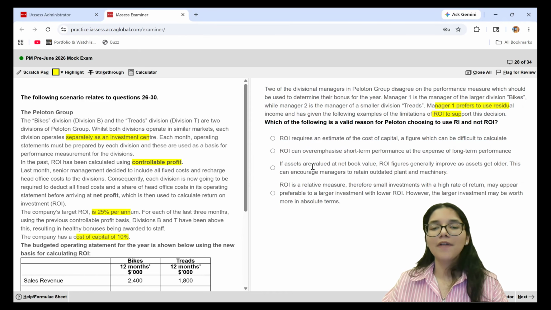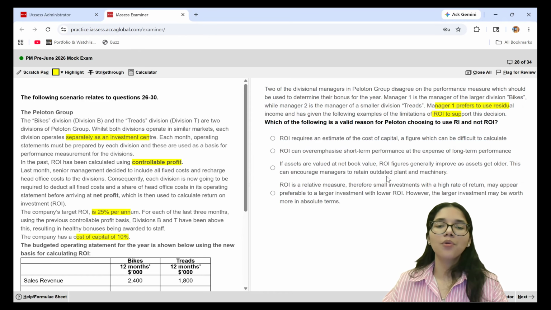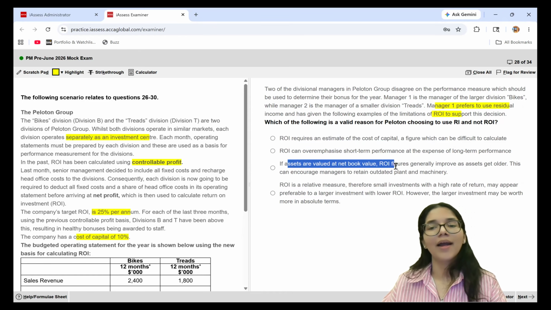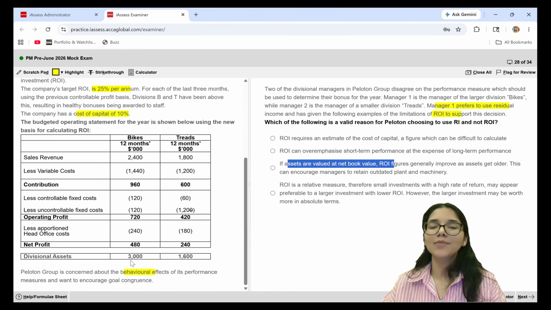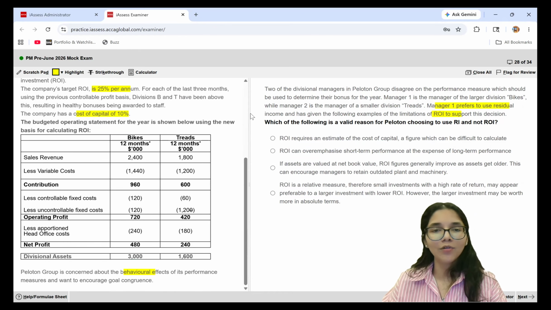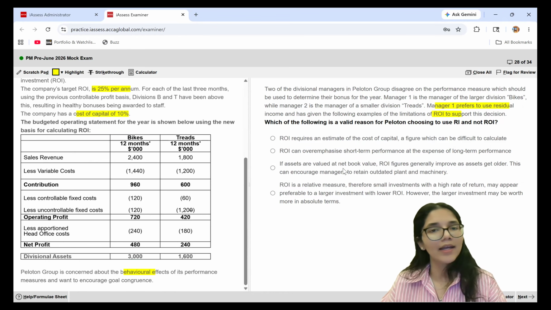Third statement tells you if assets are valued at net book value, ROI figures generally improve as the assets get older. This can encourage the managers to retain outdated plant and machinery. So guys, this also, like ROI, is common with RI also. Why? Because in RI also, I am subtracting the imputed interest on my assets. So if my assets are lesser in value, then the imputed interest will also be lesser. Lesser will be subtracted from my profit to come to residual income. So this limitation is with RI also.